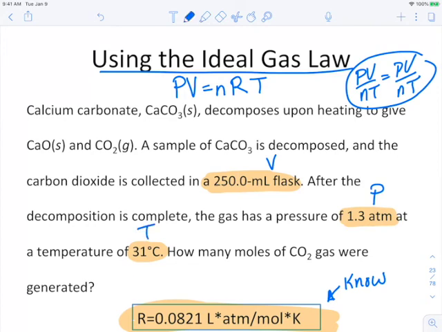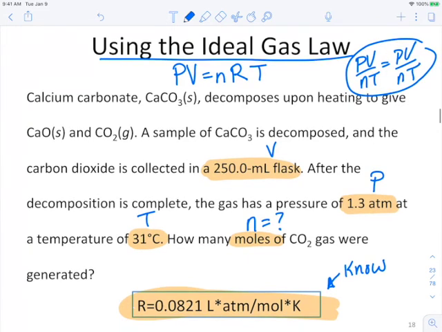All right, so now we're being asked how many moles. So I'm putting N equals question mark, how many moles of gas were generated? And down at the bottom is that R constant I wanted you to know. So it's fine with me if you know 0.0821 or if you know it to more significant figures, 0.08206. Either one's fine, just know one of those.